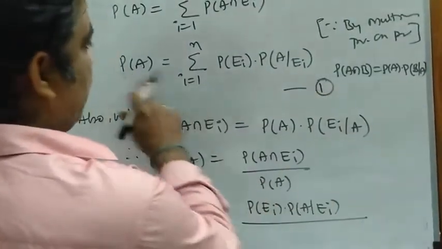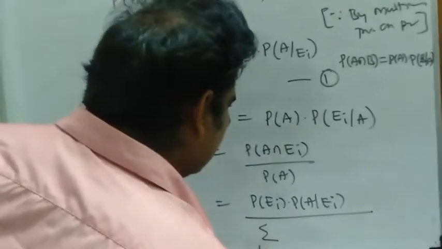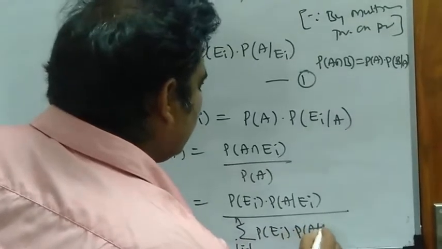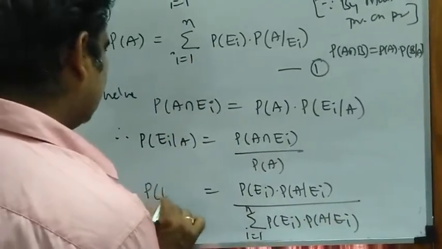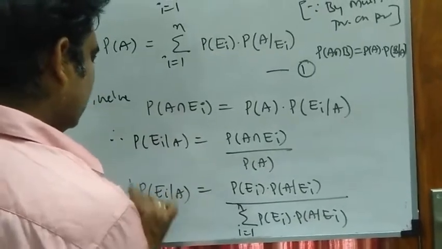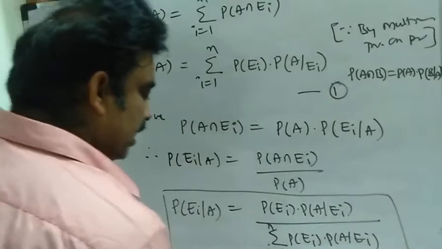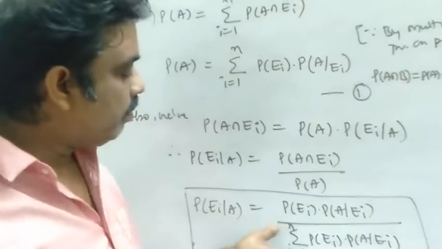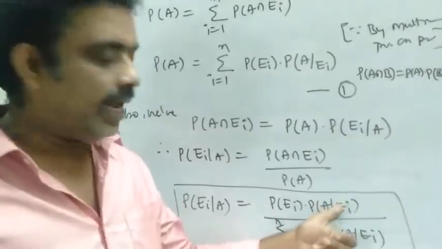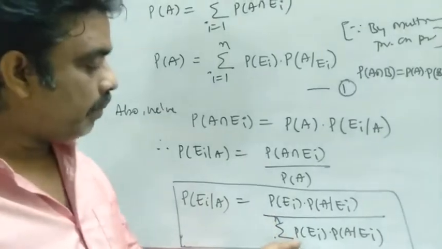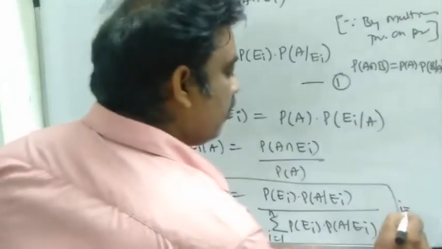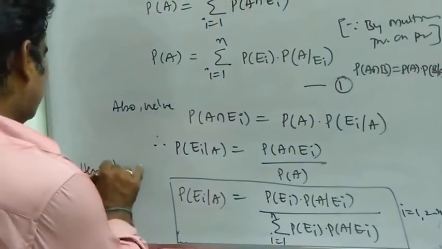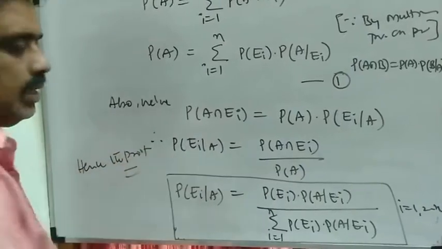And by equation number 1, P of A can be written as summation i equals 1 to n P of Ei into P of A given Ei, and on the left hand side this is P of Ei given A. So this defines the Bayes theorem on probability: P of Ei given A is equal to P of Ei into P of A given Ei by summation i equals 1 to n P of Ei into P of A given Ei, for i equals 1, 2, and so on, n. Hence the proof.